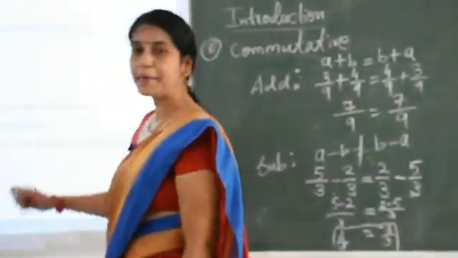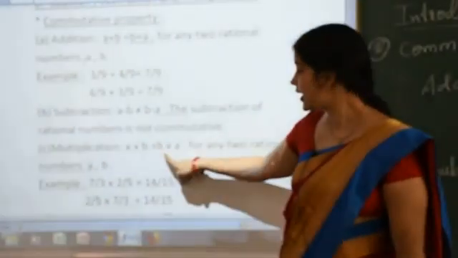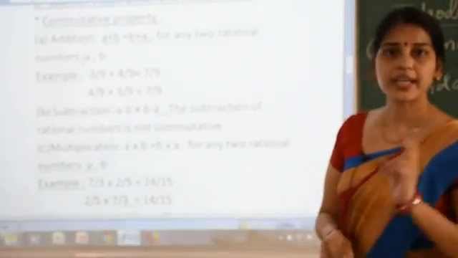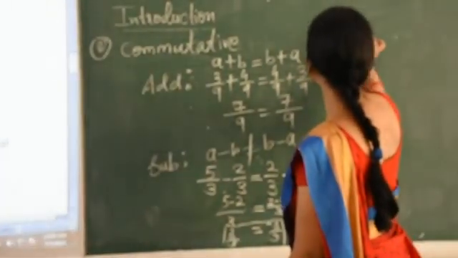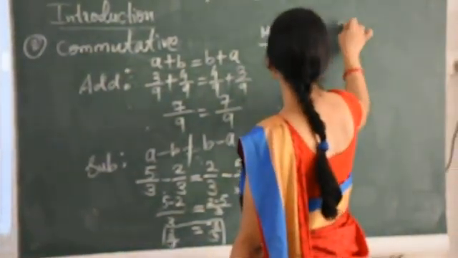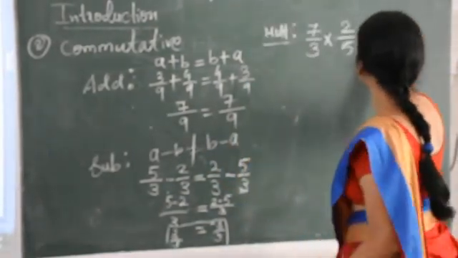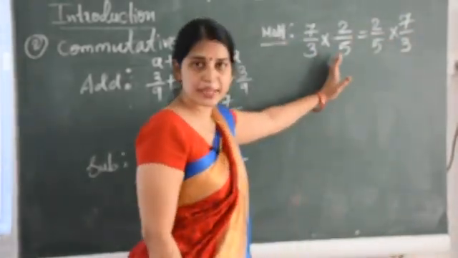Now check it for multiplication. For multiplication it is a into b equal b into a. That means now we have to take two rational numbers and then multiply them. For multiplication we choose two numbers like 7 upon 3 into 2 upon 5 equal 2 upon 5 into 7 upon 3. Now multiply them.